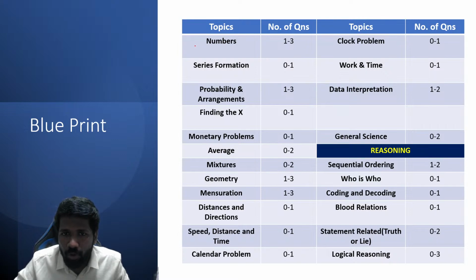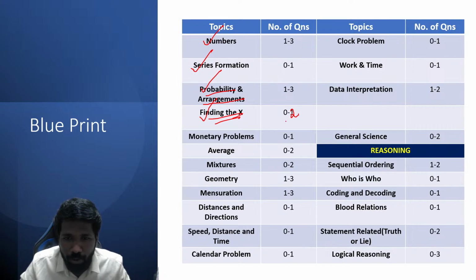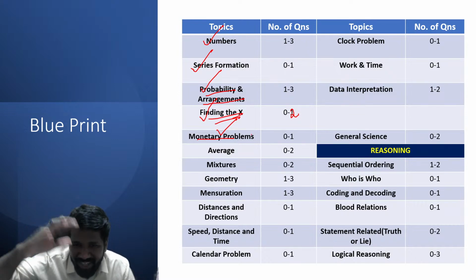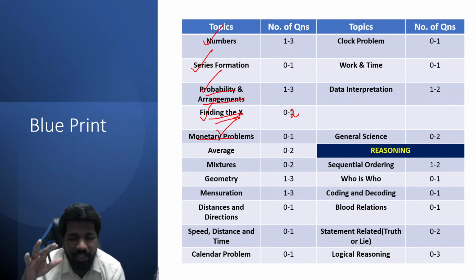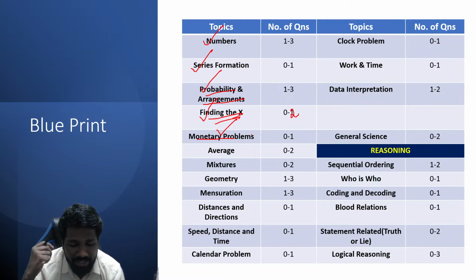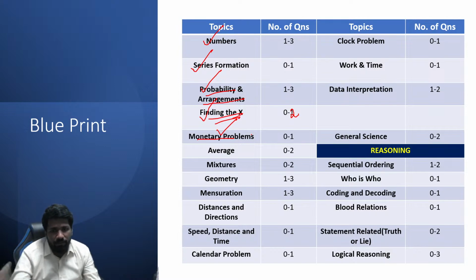Quantitative aptitude means all these topics. Numbers means number system, series formation. Probability and arrangement means probability bhi hai, permutation combination bhi hai. Finding the x, that is linear equation solving, linear equation in 1 variable or 2 variable. 0 to 1 or sometimes up to 2 questions you can expect. Monetary problem, that is profit, loss, discount or miscellaneous monetary problem. I will show you examples of all these types, so that before the exam you get an idea. Examples from the latest PYQs itself I will show you.